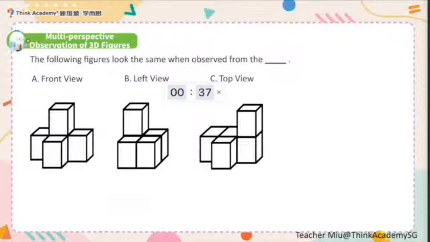You need to consider that for each of the faces, how would it look? And then all these 3 figures would be the same as from the